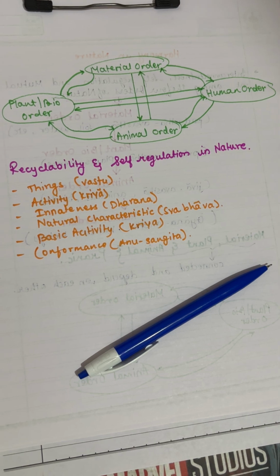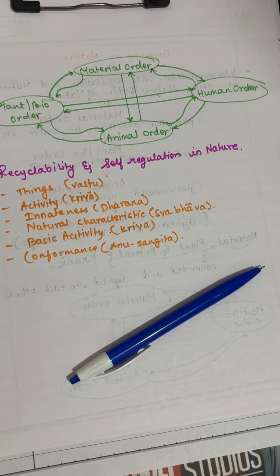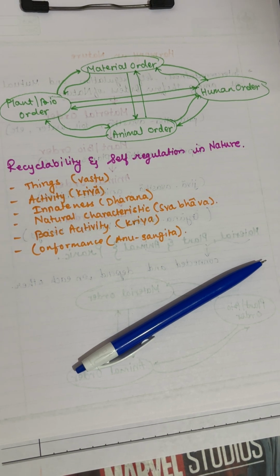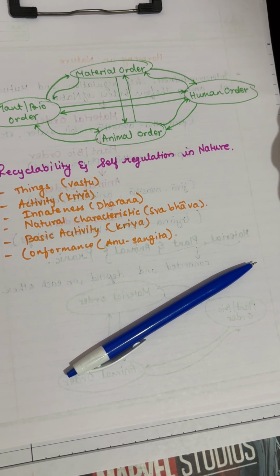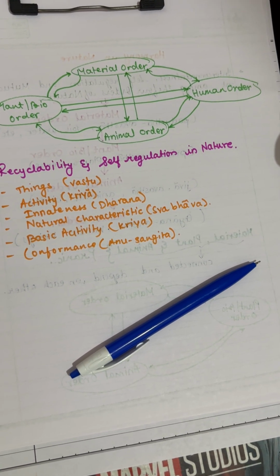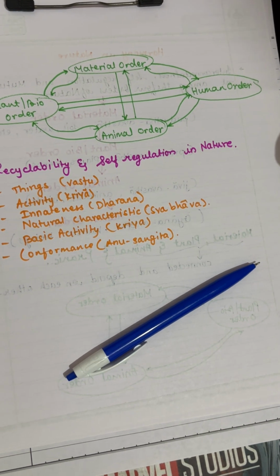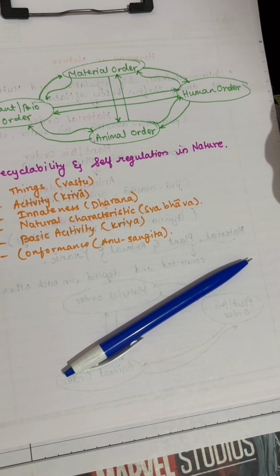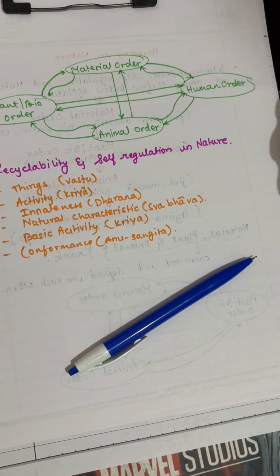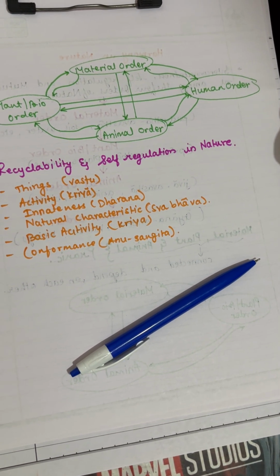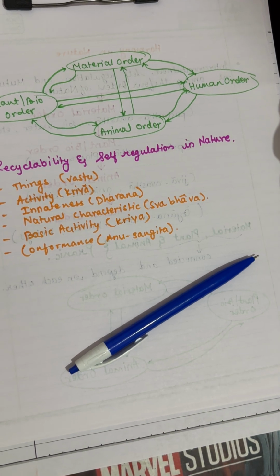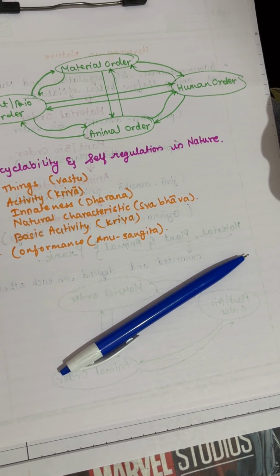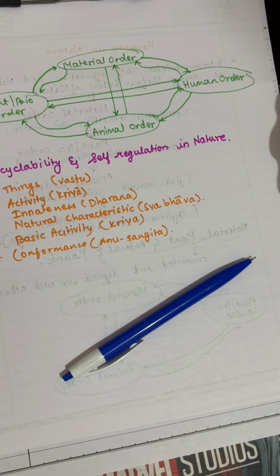Now, in animal order, animals inherit the qualities of existence and growth from the plant order. Additionally, they have a will to live, which is intrinsic to every animal. This will to live is their consciousness, not just their body. Now, in human order, humans like animals have existence and growth as innate qualities in their bodies.